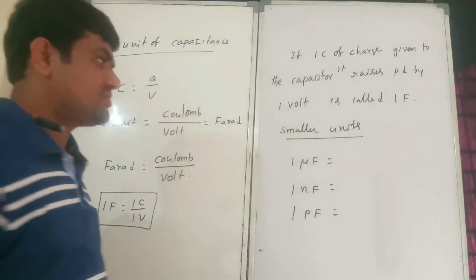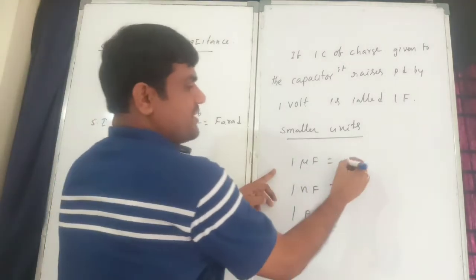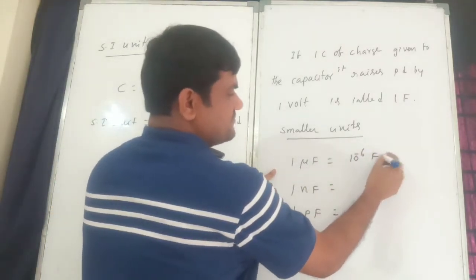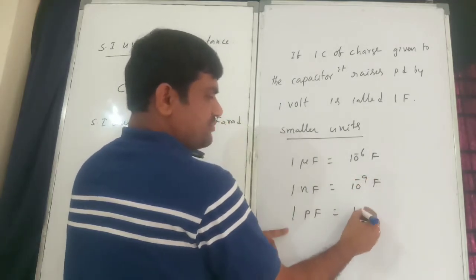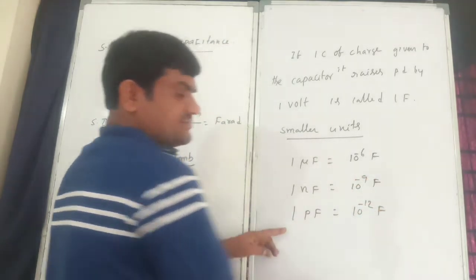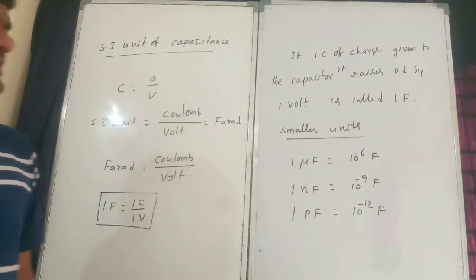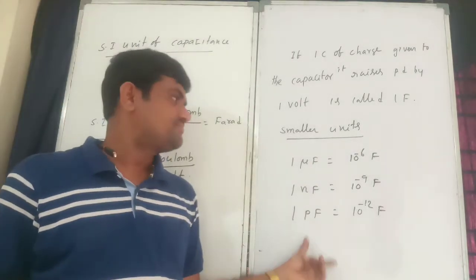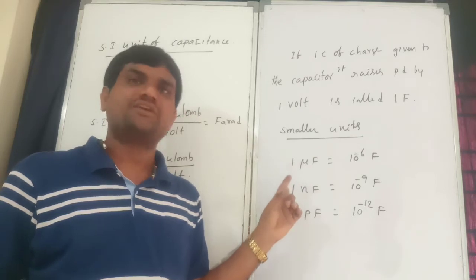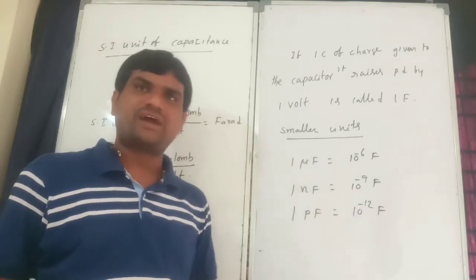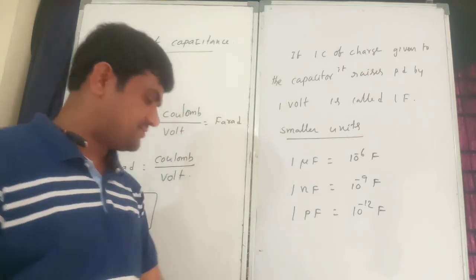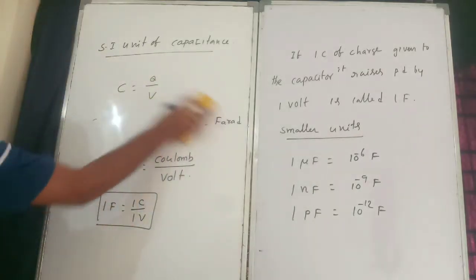Microfarad is 10 power minus 6 farad, nano means 10 power minus 9 farad, and pico is 10 power minus 12 farad. These are the smaller units: 1 microfarad, 1 nanofarad, 1 picofarad.